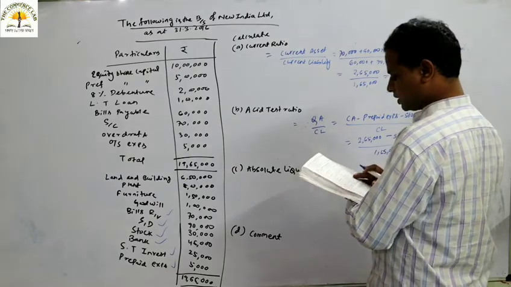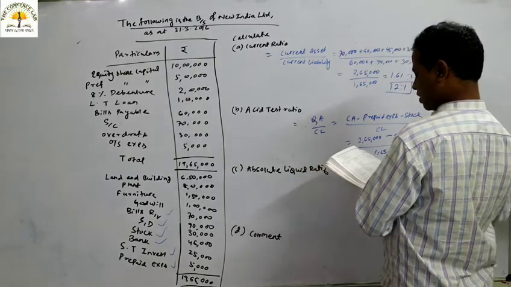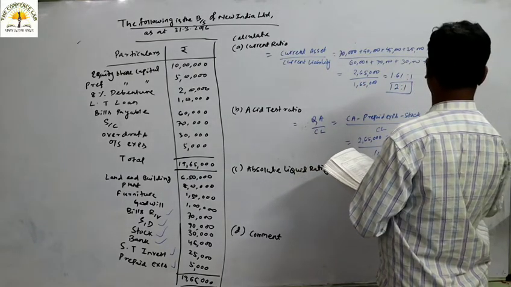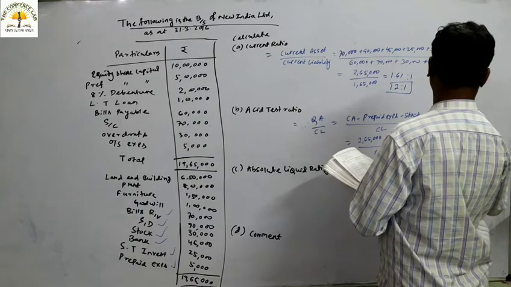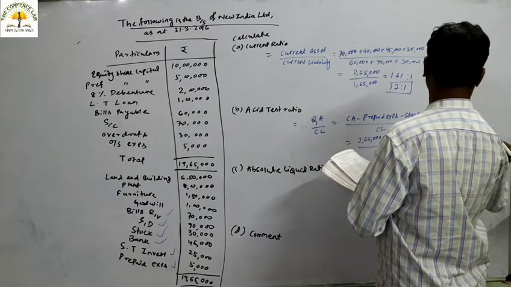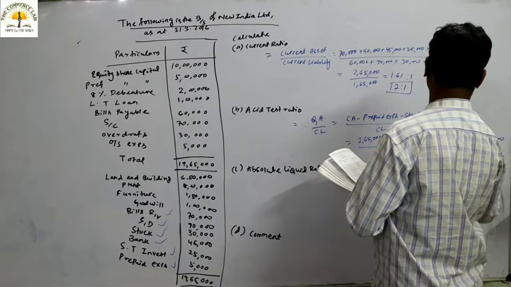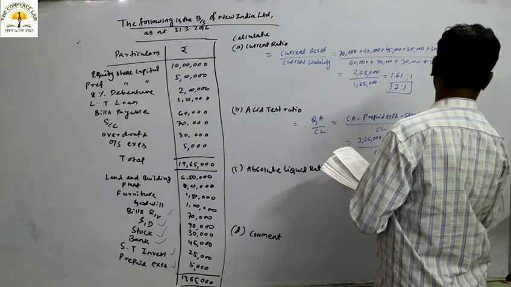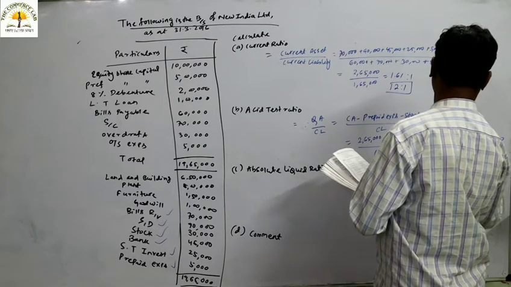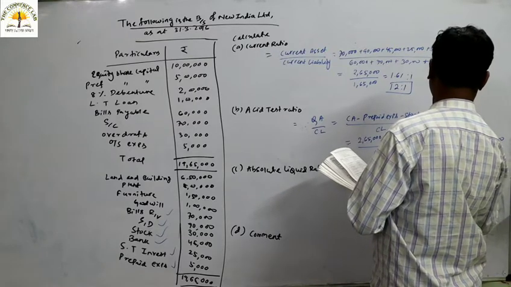So it is 2,65,000 minus 35,000 divided by 1,65,000. So 2,30,000 divided by 1,65,000.